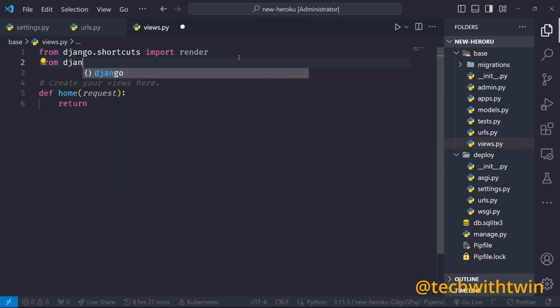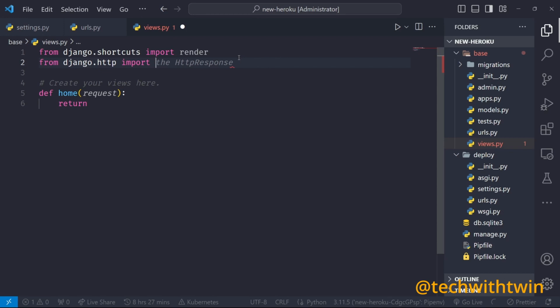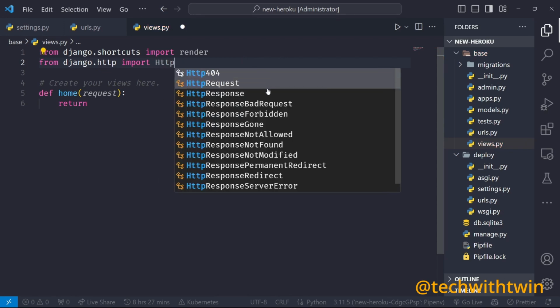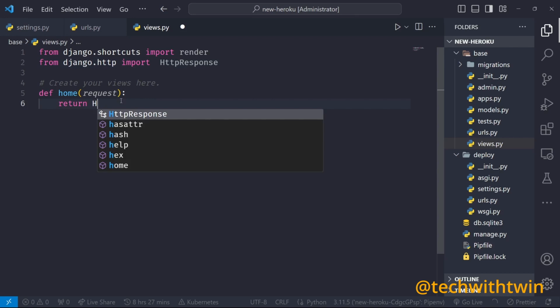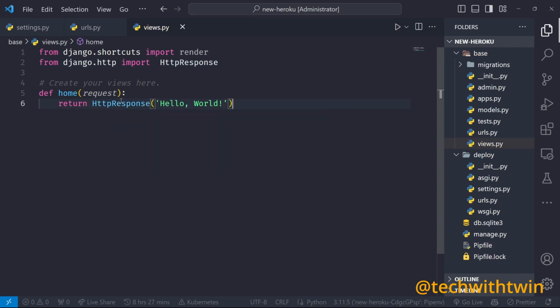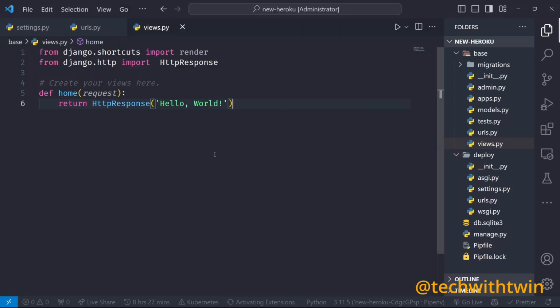So from django.http import HttpResponse. I want the response, not the request. So just want to return a response here. Yes, hello world. So Copilot is trying to help me. I think we can disable it for now. Disable completions.